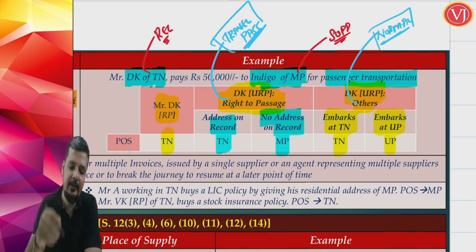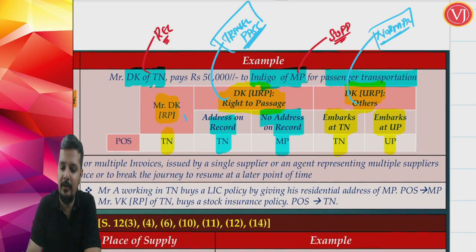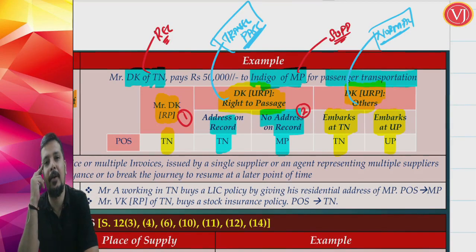See friends, this is bifurcated into 3 parts. If the recipient is registered, no issues. It is the location of the registered recipient, you need not evaluate it further. If the recipient is not registered and it is a special scenario, a travel pass, then if the address is on records, it is the location of the recipient. If the address is not on records, it is the location of the supplier.